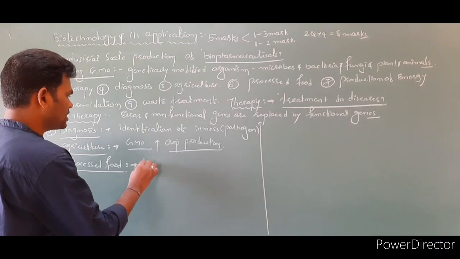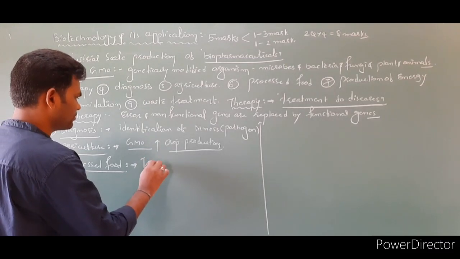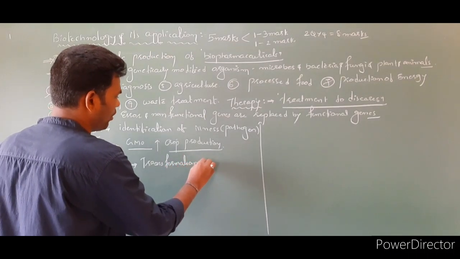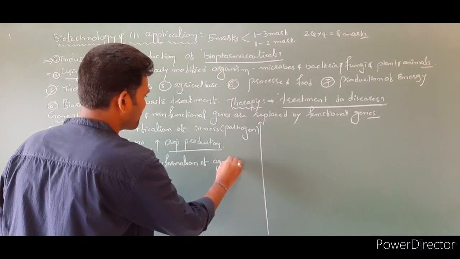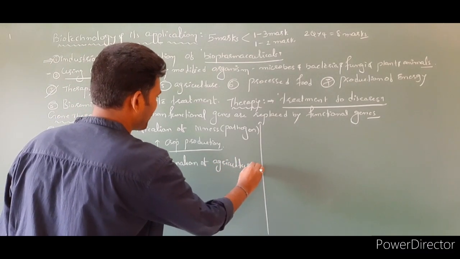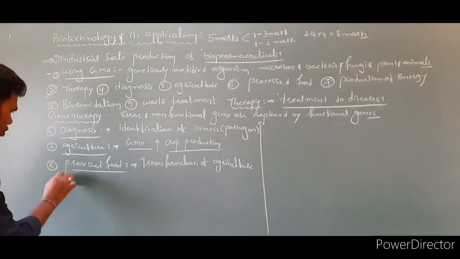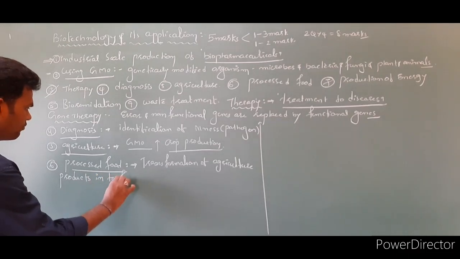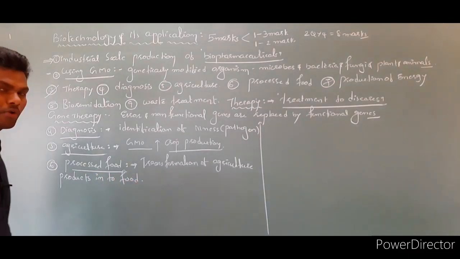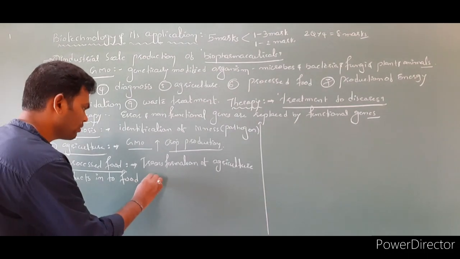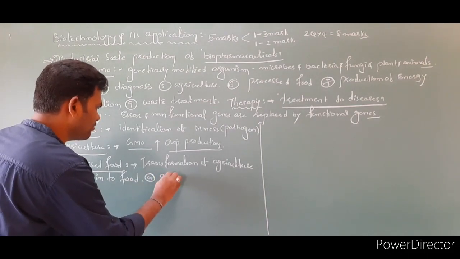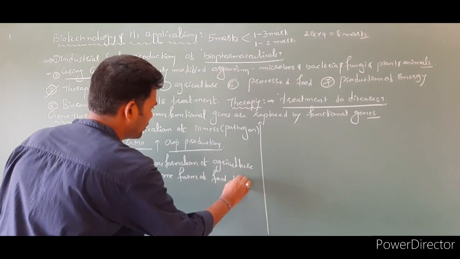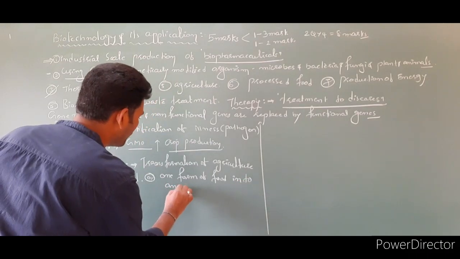Processed food is a transformation of agriculture products into food, or one form of food into another form of food.